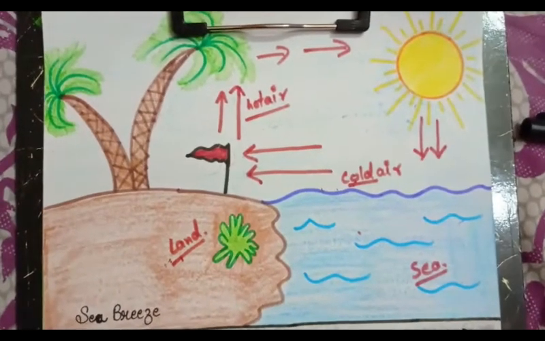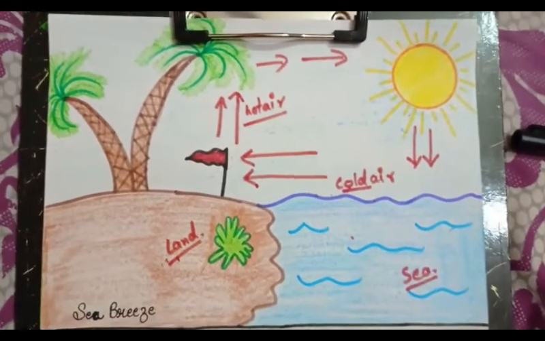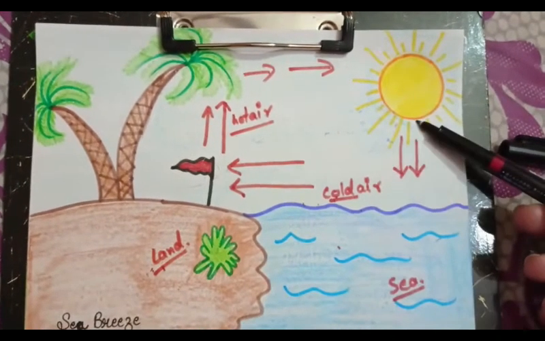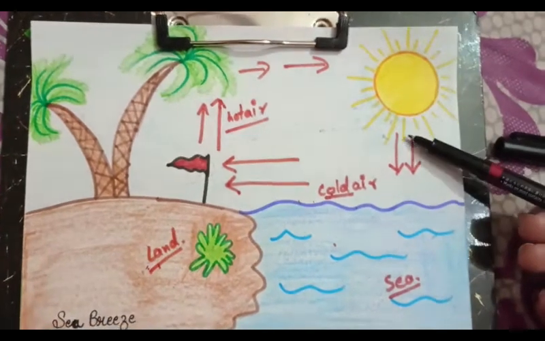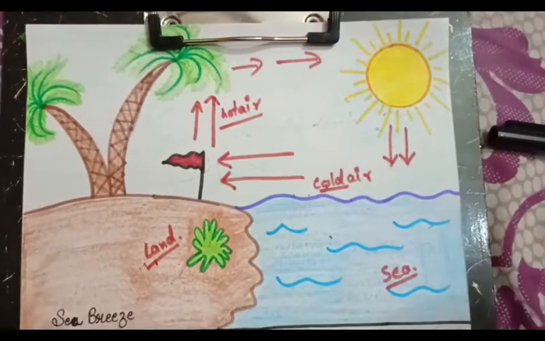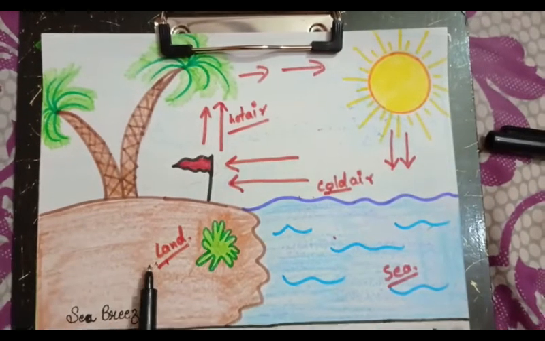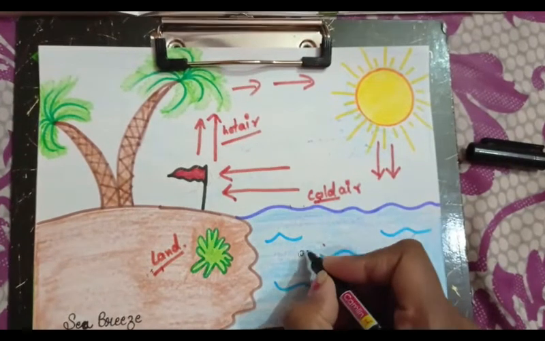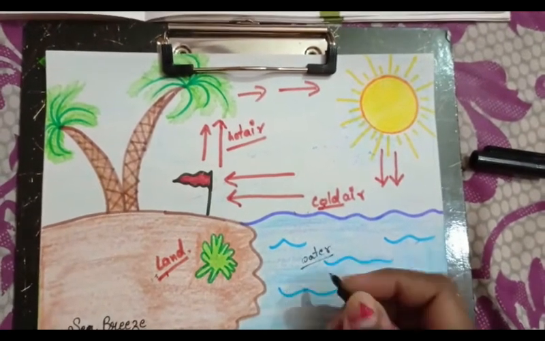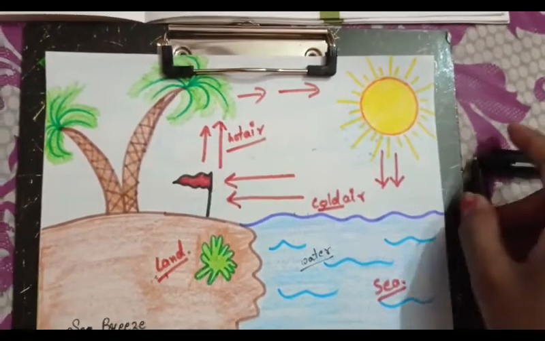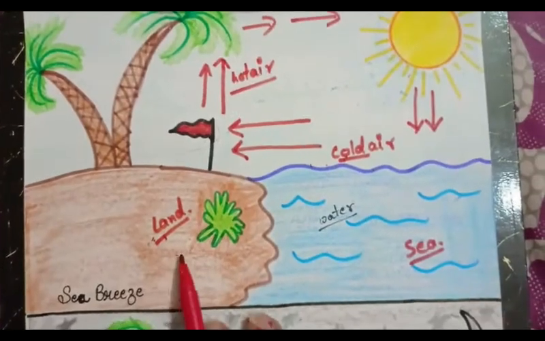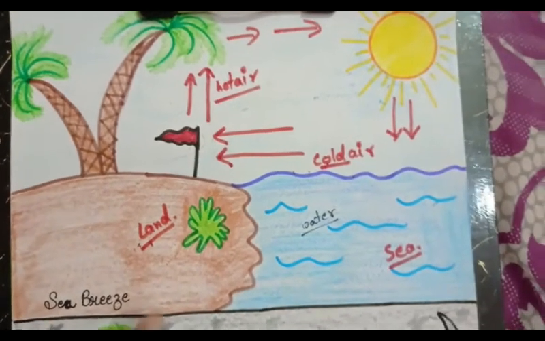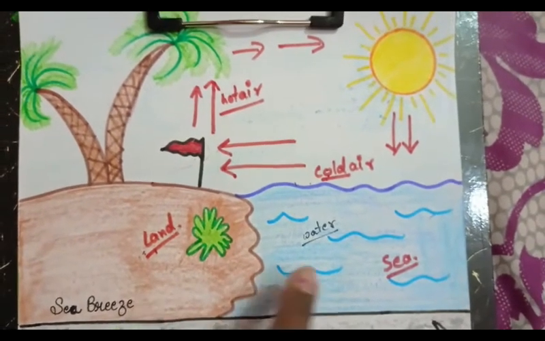Good morning, students. Let's see the sea breeze. Now, what happens in sea breeze as the sun gives us heat? During daytime, what happens? The land absorbs heat faster than water bodies. Land absorbs heat faster than water, or we can say that land gets heated up faster than water.